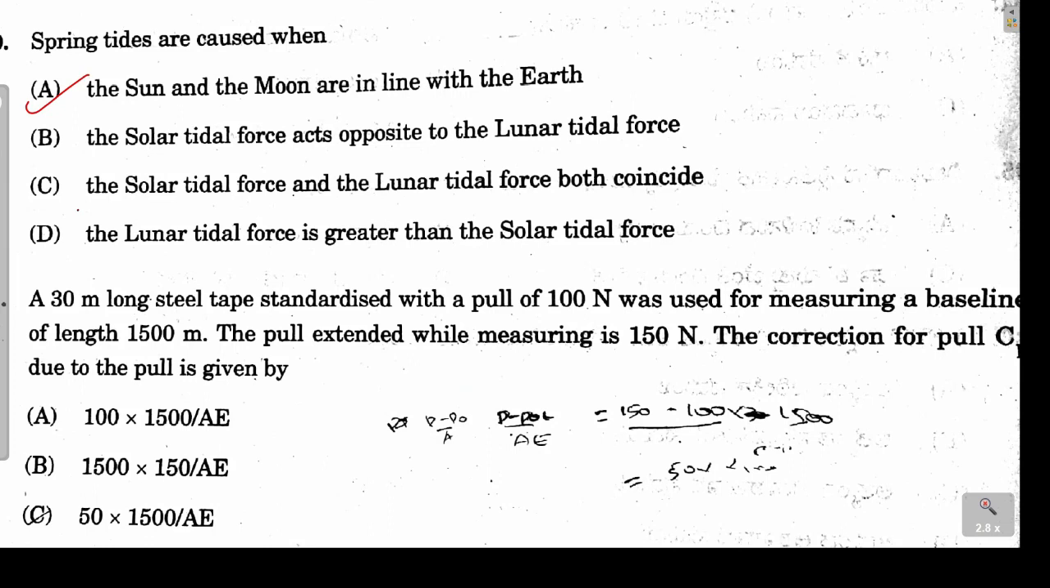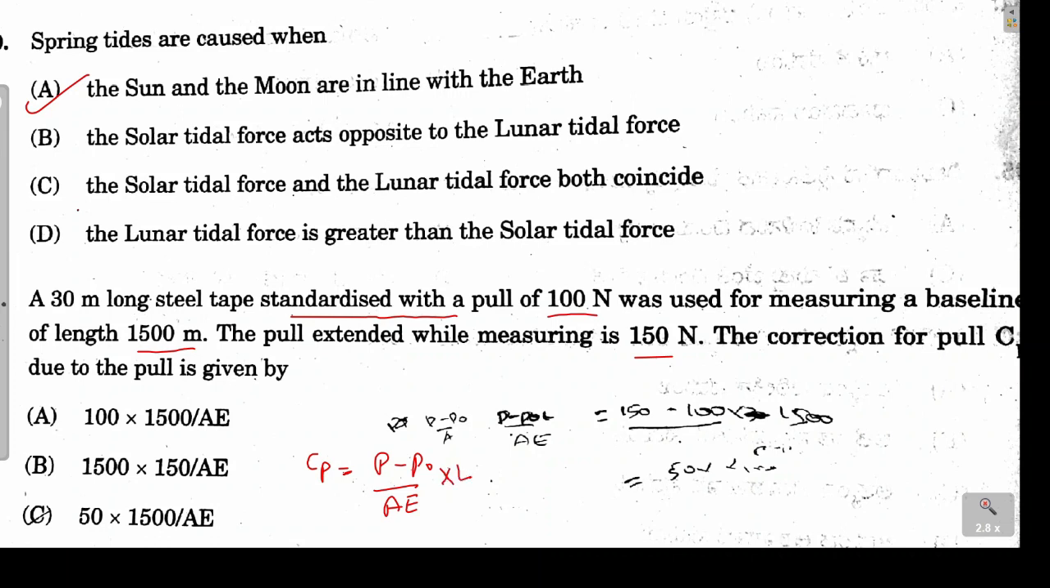Next again survey. So a long steel tape has been given to us, for which the standardized pull force is 100 Newton, and the line which we are measuring, its length is 1500 meter, while on the field the pull that we have applied is 150 Newton. So how much pull correction is to be applied, that is to be calculated in this problem. So we know there is a standard formula for this. The pull correction, that is Cp, is given as (P minus P naught) divided by A into E, and this has to be multiplied by L.